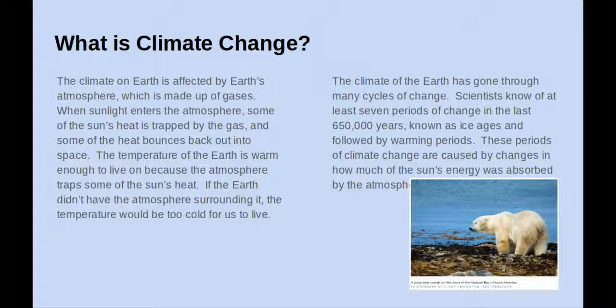The climate of the Earth has gone through many cycles of change. Scientists know of at least 7 periods of change in the last 650,000 years, known as ice ages and followed by warming periods. These periods of climate change are caused by changes in how much of the sun's energy was absorbed by the atmosphere.